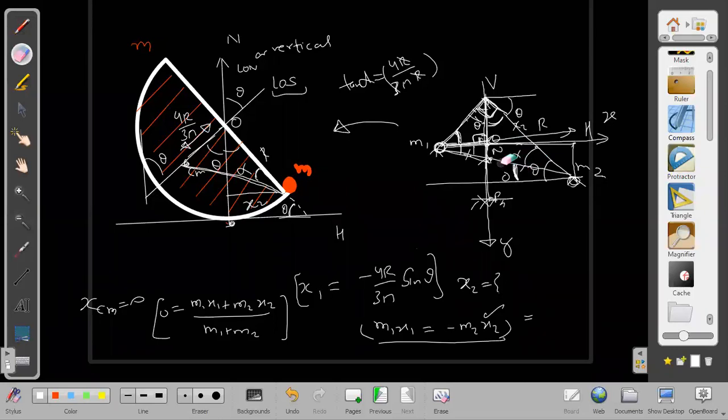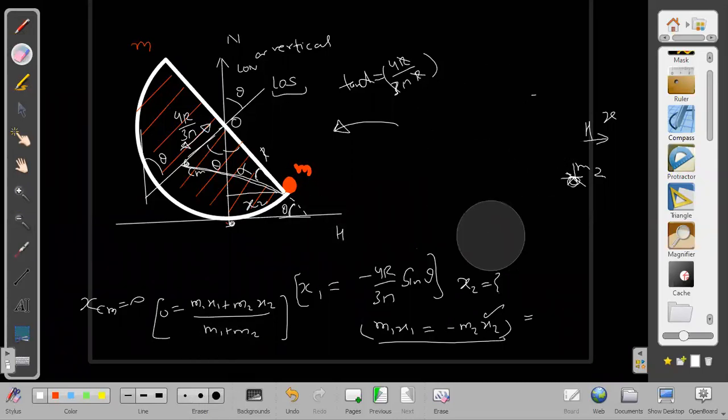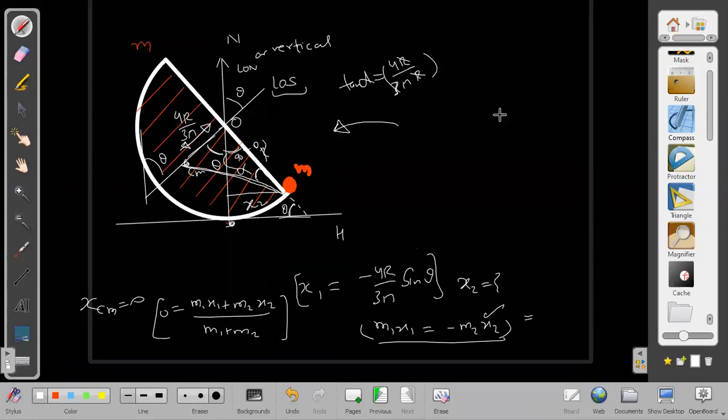He is right. We are getting x2 as m1 by m2 into 4r by 3 pi sine theta. Exactly, sir. Means we don't even need anything here which we have done. That is not required. We were able to determine it directly by knowing this angle is theta. This angle is 90 minus theta. So then this is here 4r by 3 pi and this is theta. X1 is equal to 4r by 3 pi into sine theta, and the other one is definitely this angle, which is 90 minus theta.